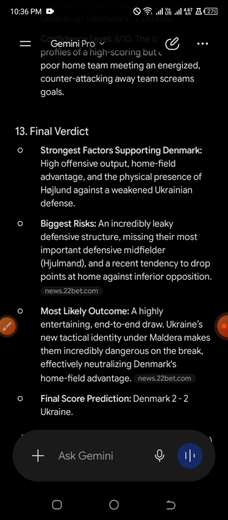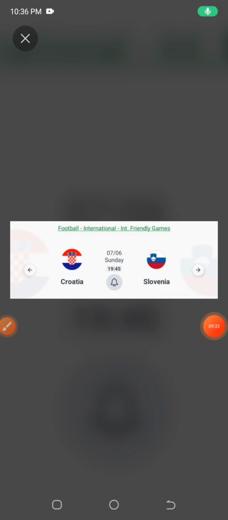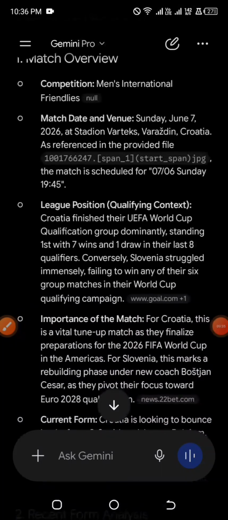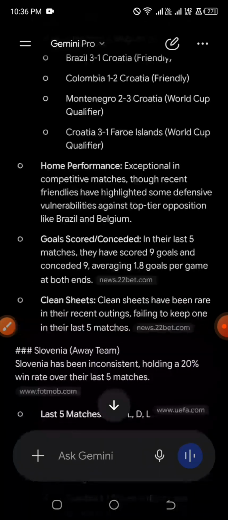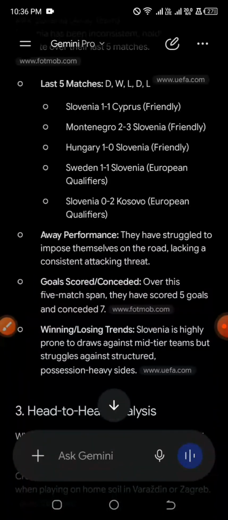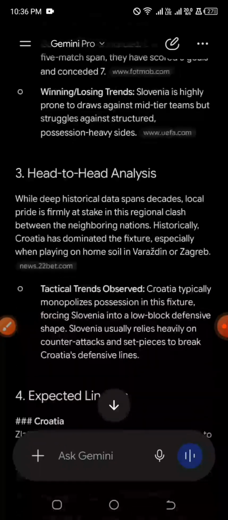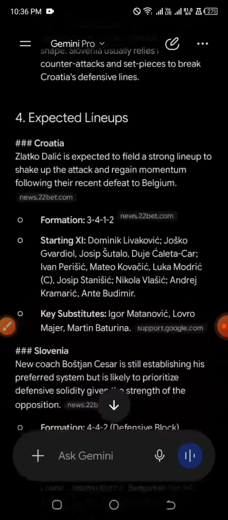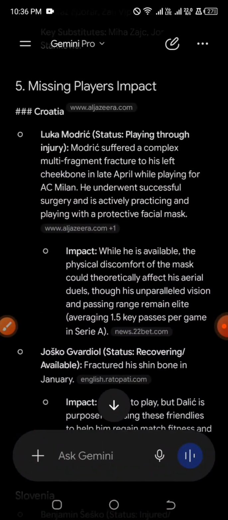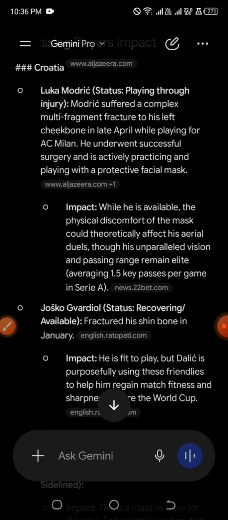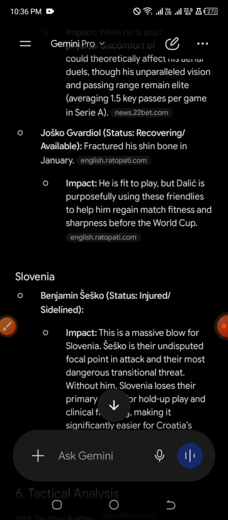So the other match that I have on the list, let's look into that. That is the match between Croatia and Slovenia. Now let us quickly project the scoreline so that we can end this video on time. But if you want to read, you can read section by section the expected lineup, and you can read the missing players' impacts if you are familiar with the team.